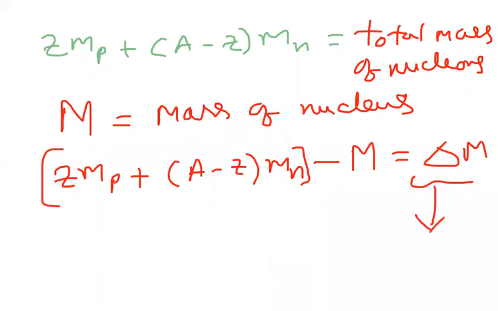This missing mass is called mass defect, beta. So delta M is the difference between total nucleons mass and nucleus mass, and it is also called mass defect.